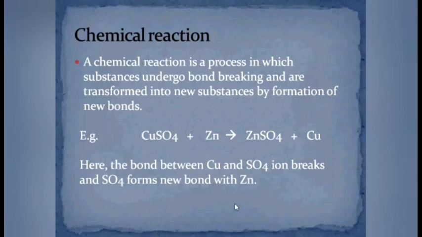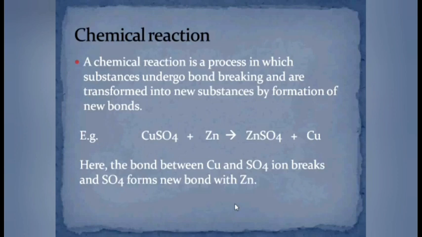But as soon as the reaction occurs, the sulfate ion gets bonded with zinc and the copper is set free. It involves the breaking of bond between copper and sulfate ion and forming of new bond between zinc and sulfate ion. Hence, we can say that the chemical reaction has occurred.